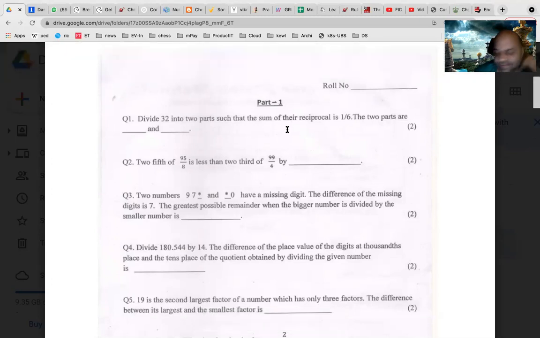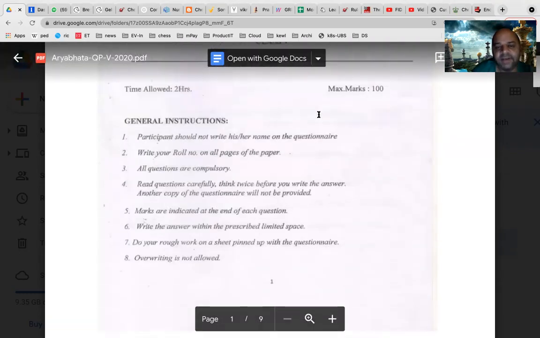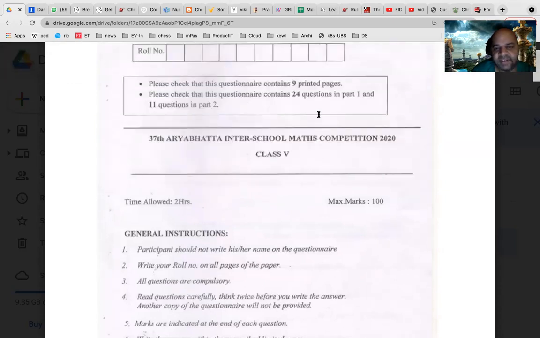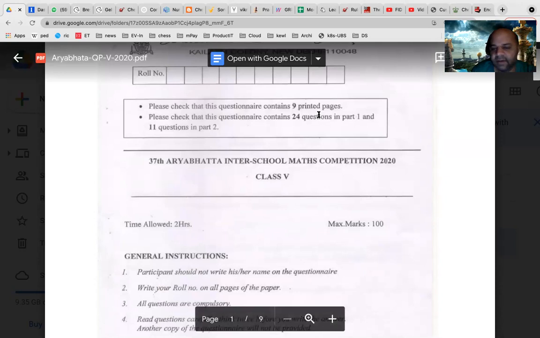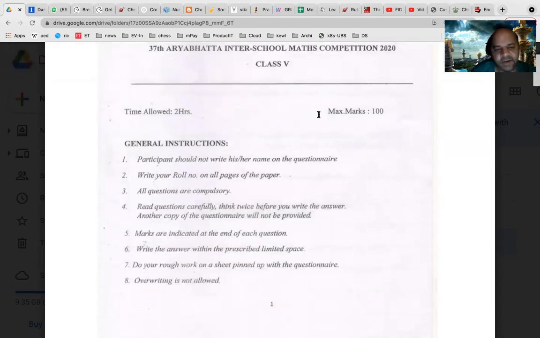Yes, sir. I did an Aryabhatta test this year, but sir, they only gave us 45 minutes. Oh, is it? I don't know too much about it. Your dad only told me, so I started Googling on it. But here, is this their inter-school maths? Is this the same exam or is it something else? I don't know.